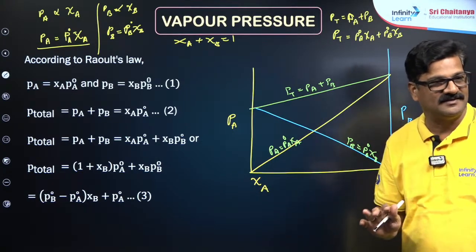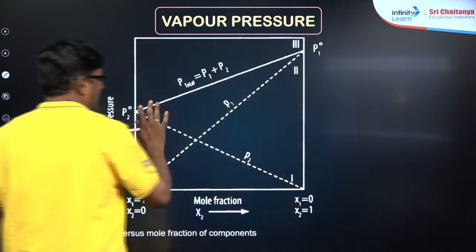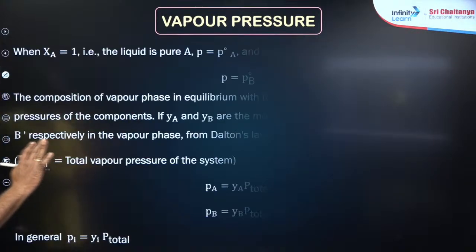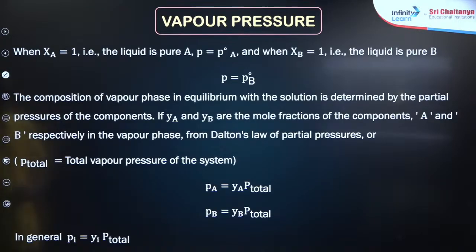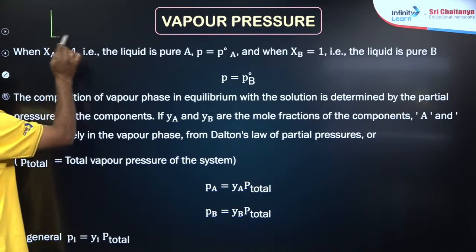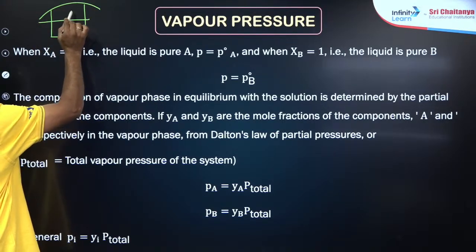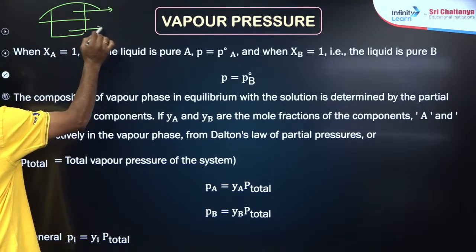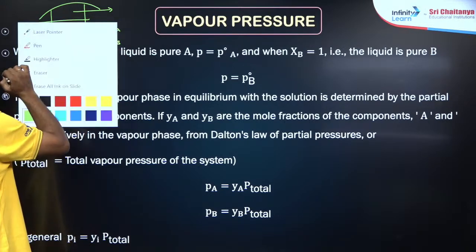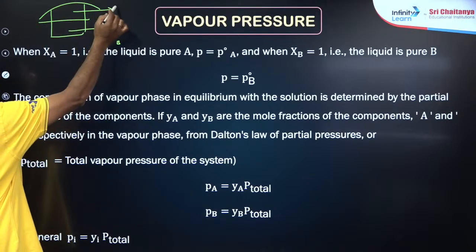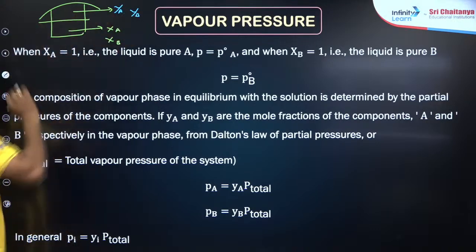You missed it. Now let's talk about an ideal solution, and this is very important. This is a liquid, and here you have mole fraction of A and mole fraction of B, and in the vapor state you have mole fraction of A and mole fraction of B.